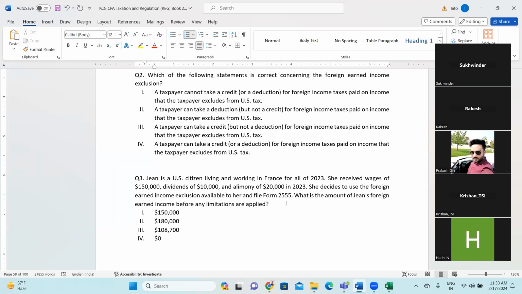So what is the call of the question? How much is the total income to be considered as foreign earned income before exclusion? So the $150,000 which she is earning as wages, will it be foreign earned income before exclusion? Yes, sir. Second is the dividend she is receiving. So dividend is not earned income, right? And alimony is also not earned income. So how much is the total? $150,000. Clear, everyone? Yes. So the first option is correct.